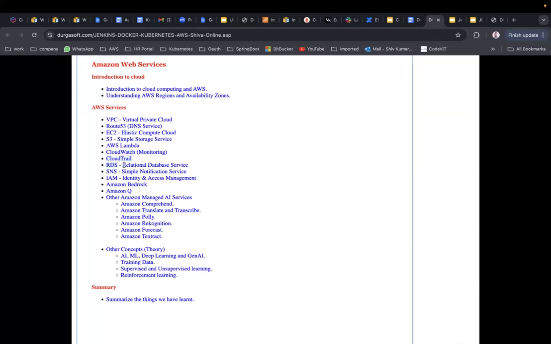RDS service, relational database service. This is a database service. SNS topic, simple notification service, where we can send our notifications to different emails. Then IAM service, identity and access management. Then our AI services will start. These are all the different AI services that we are going to see.